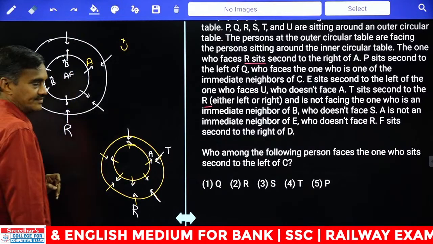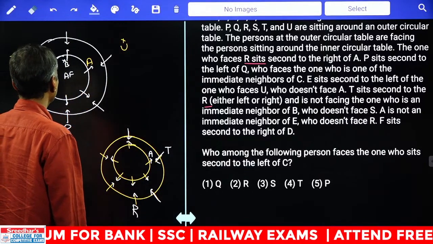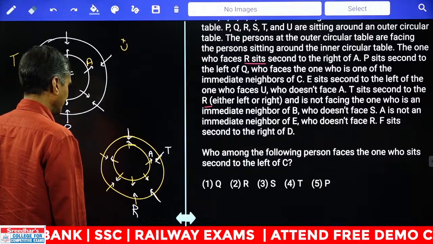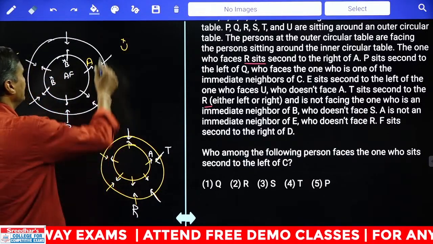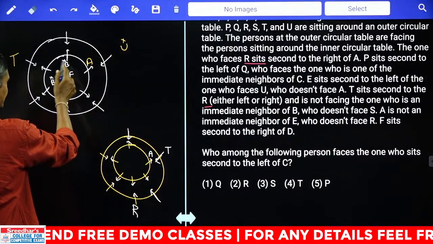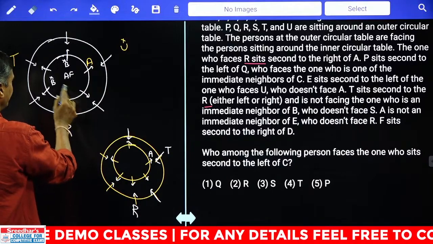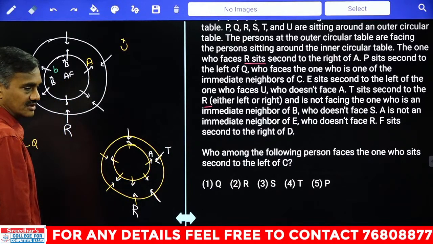B cannot be here, isn't it? And B does not face S. Now B is not facing S as well, so what are the possibilities we have? B cannot be here, cannot be here, cannot be here, and B can be at any one of these three places. Then if you start from B at this place, clear?